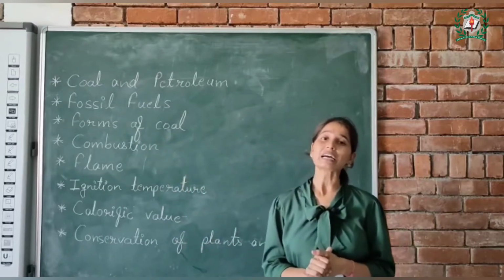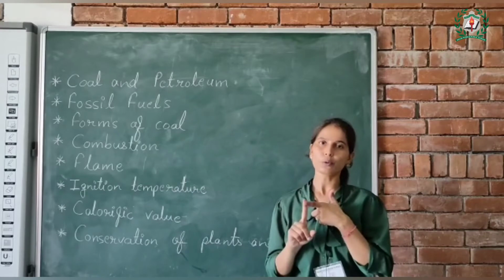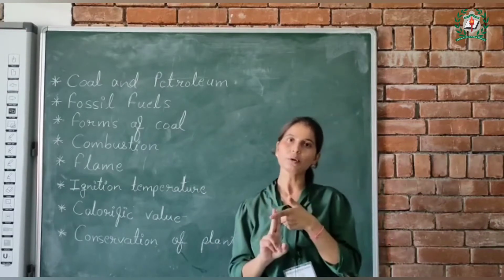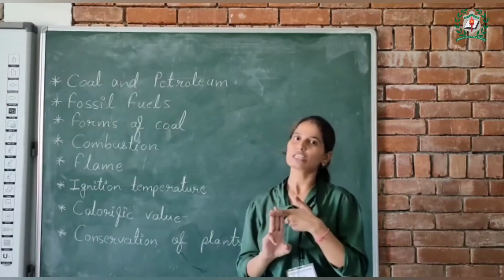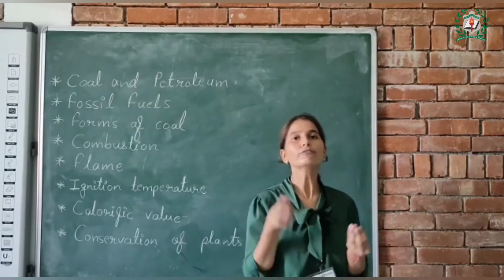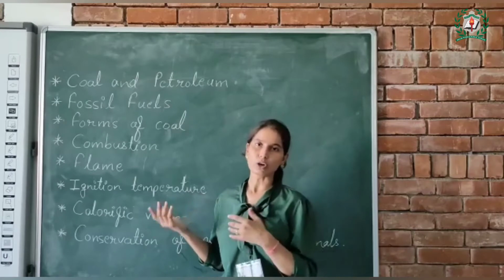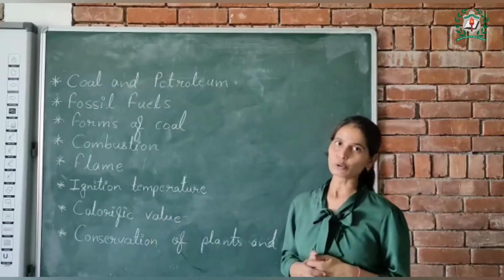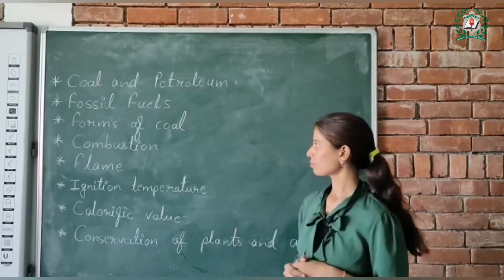Okay, next is forms of coal. As we know that there are three forms of coal: solid form coal, liquid form coal tar, and gaseous form, which is known as coal gas. So that is a gaseous form of coal. So these are three forms of coal, okay, which are used on industrial scale, right?